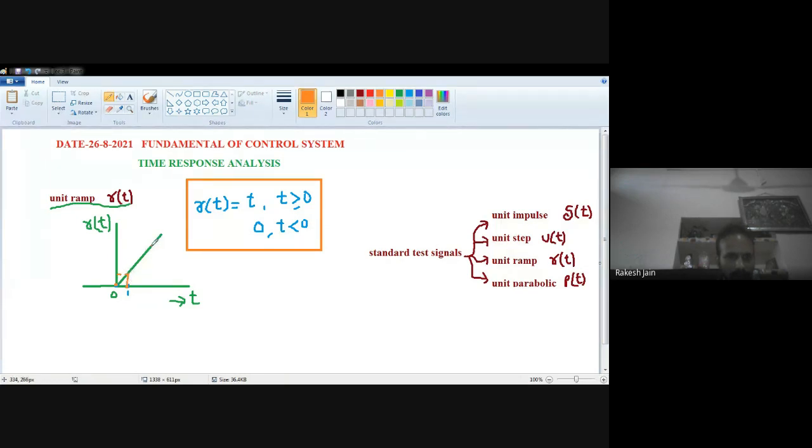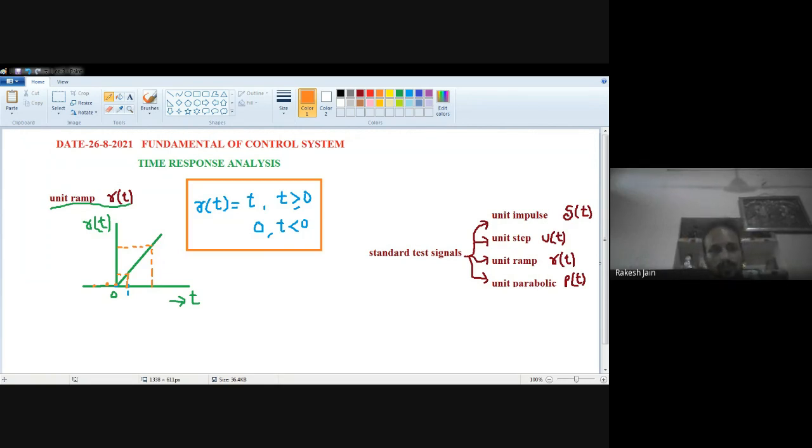For example, if I consider t to be 5 seconds, then r(t) will be equal to 5. The amplitude will be equal to the value of t. But whenever t is less than 0, let's suppose t is -1, r(t) is 0; t is -2, r(t) is 0. So for any value of t less than 0, r(t) is also 0. This is known as the unit ramp signal.